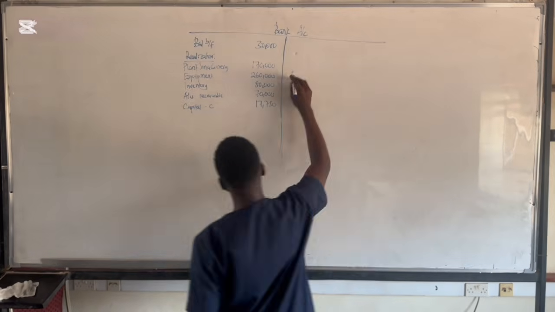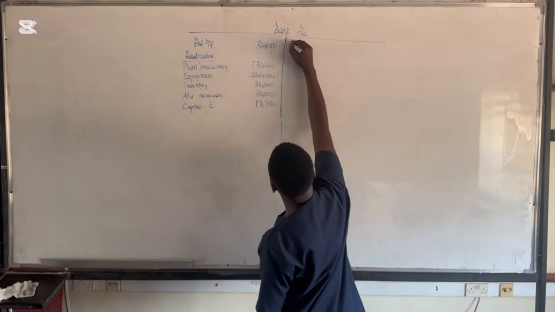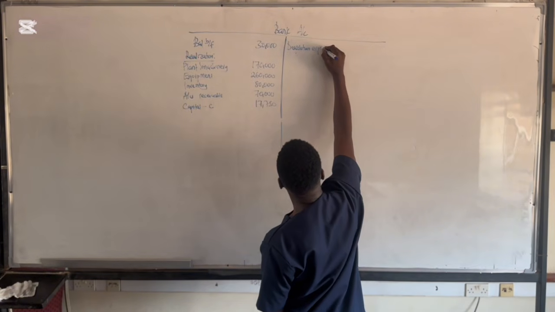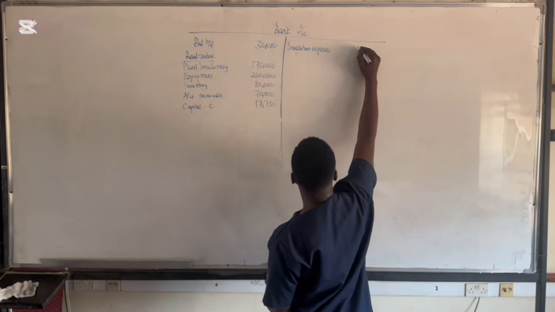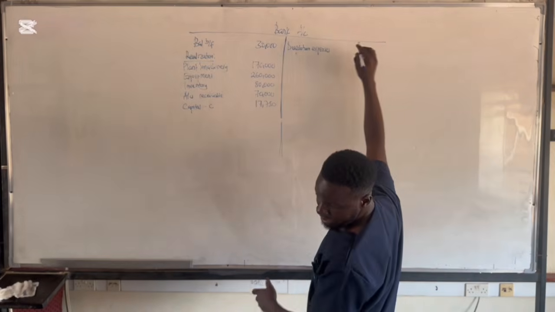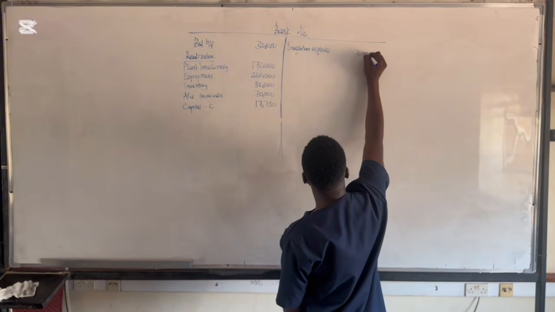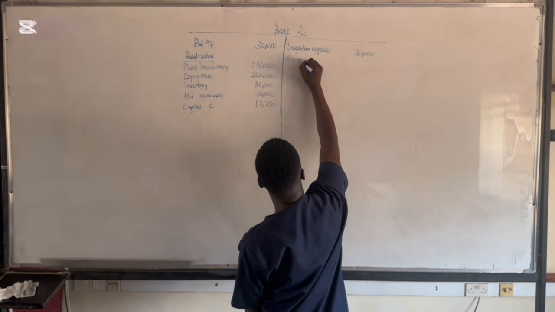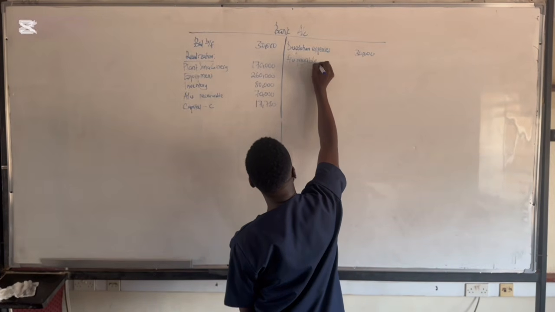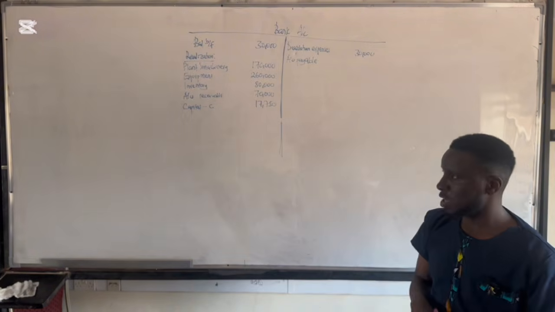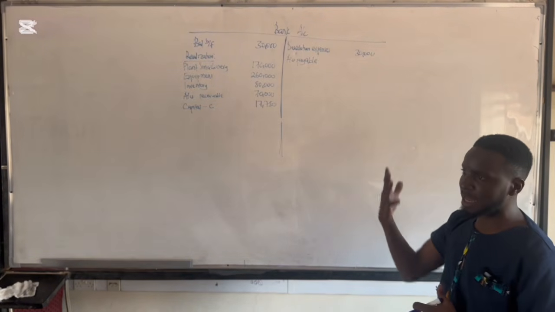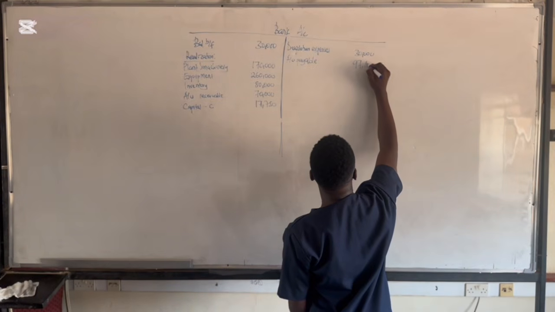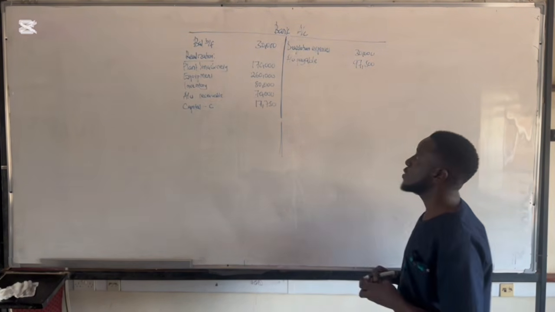Then we come on this side, we had the realization expenses. And then they were 30,000. Then also bring in our accounts payable. Now our accounts payable, remember, it was 100,000. We had to take off that discount, which was 2,500. So meaning the 97,500 is how much we're supposed to pay to the bank.